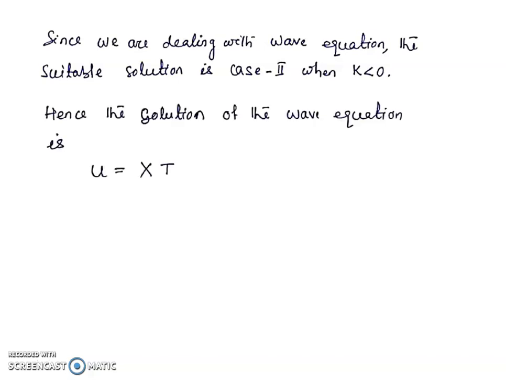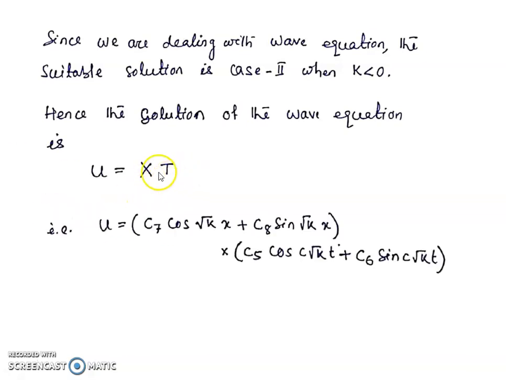Hence the solution of the wave equation is u is equal to X T, where X is equal to c7 cos root k x plus c8 sin root k x, and T is equal to c5 cos c root k t plus c6 sin c root k t. This we got in case 2, when k is less than 0.